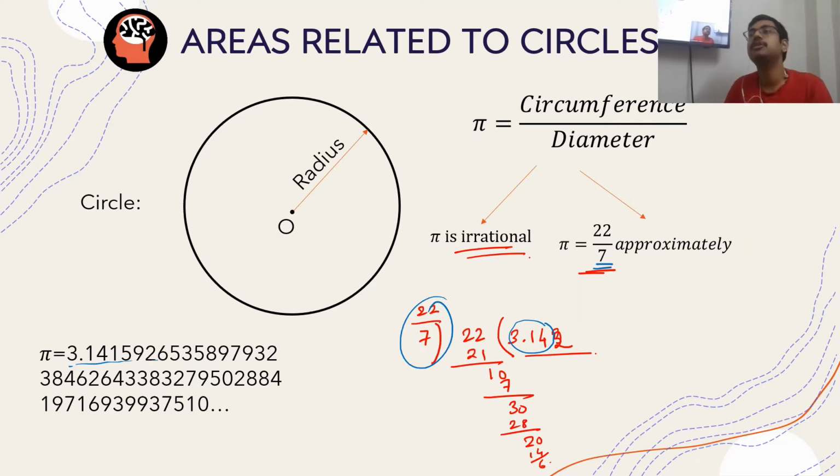Suppose you are constructing something, suppose there is an architectural need, and suppose you want the radius to be 5 meters. Just by assuming pi to be 3.14 or 3.141 and multiplying by 5, you will get a pretty fair idea of what the circumference of your brickwork will be.